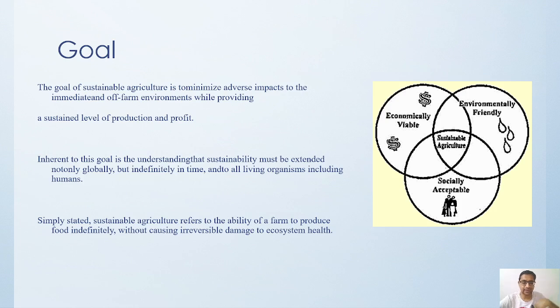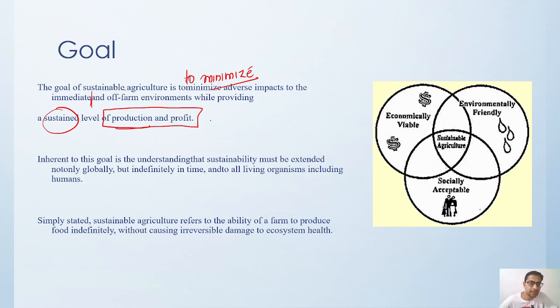Now what is the goal exactly, what are we expecting from here? The goal of sustainable agriculture is to minimize adverse impact to the immediate and off-farm environment while providing a sustained level of production and profit.